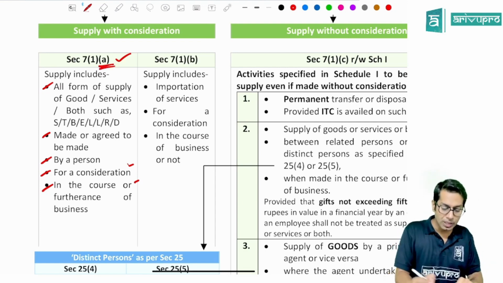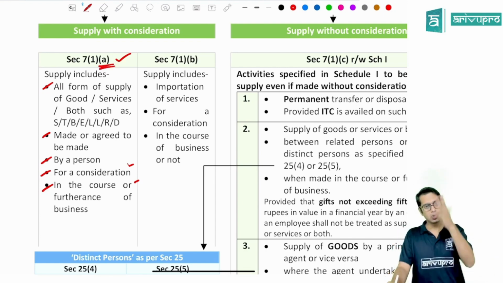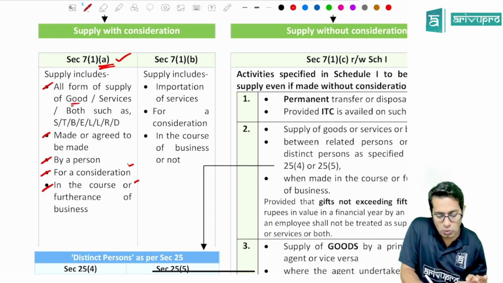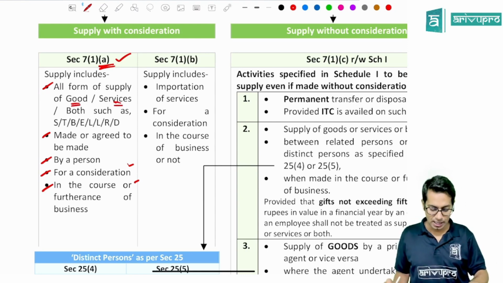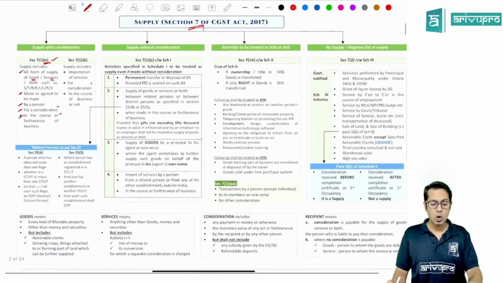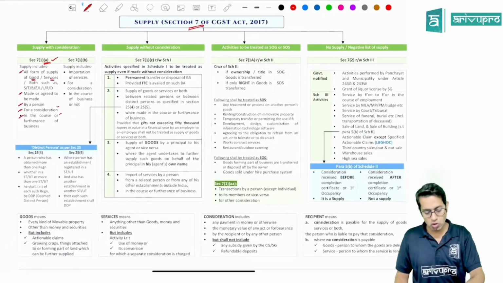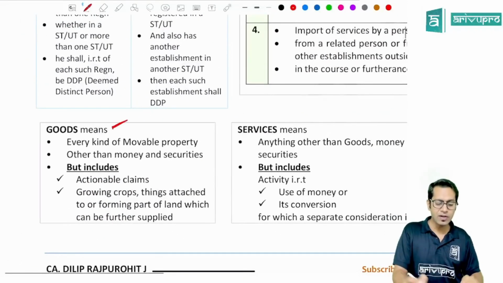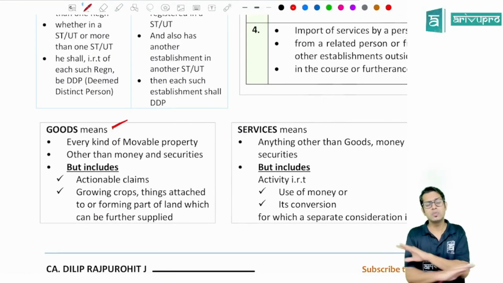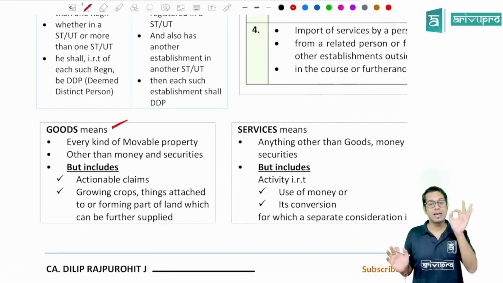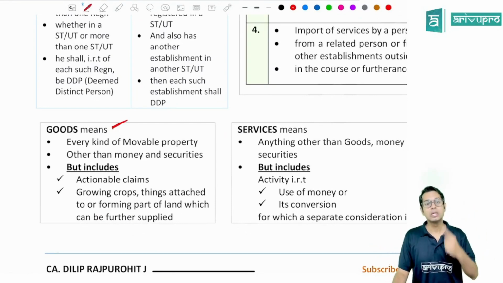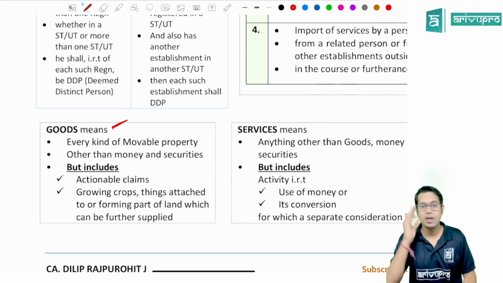If I want to understand this properly, these 5 elements are required. Sir, what do you mean by goods? What do you mean by services? I will call a particular transaction a supply only if the supply is of goods or services. What do you mean by goods? Goods means every kind of movable property other than money and securities, but includes actionable claims, growing crops, and things attached to or forming part of land which can be further supplied.